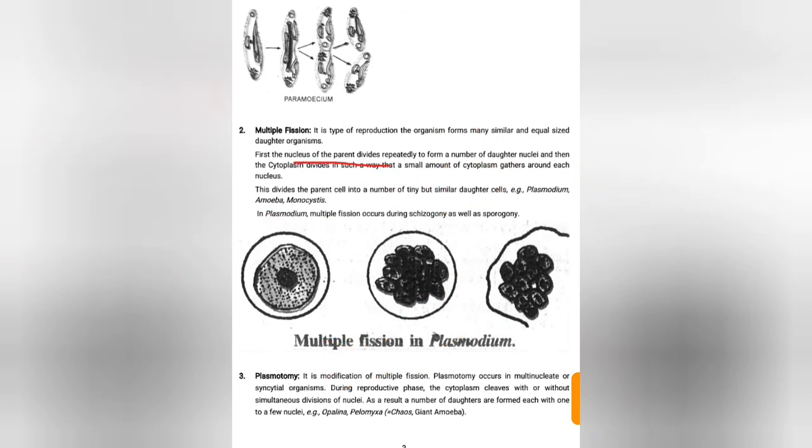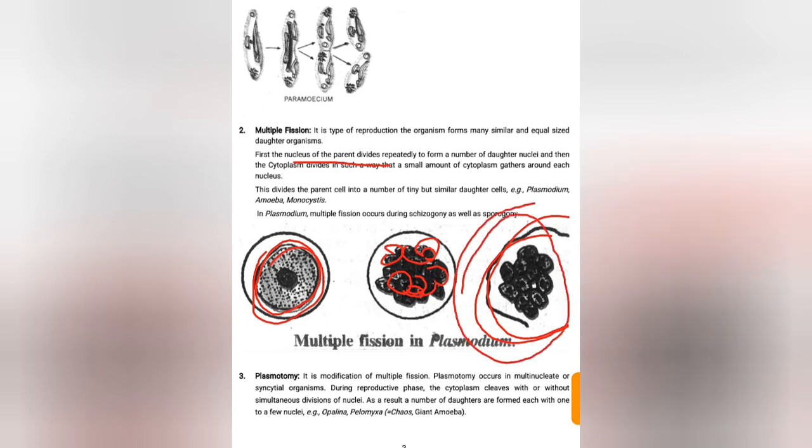First, the nucleus of the parent divides repeatedly. The nucleus present in the parent divides repeatedly to form a number of daughter nuclei, and then the cytoplasm divides. After that, a small amount of cytoplasm gathers around each nucleus and it forms cells. This divides the parent cell into a number of tiny but similar daughter cells. Tiny means small. For example, Plasmodium vivax, which is a protozoa.